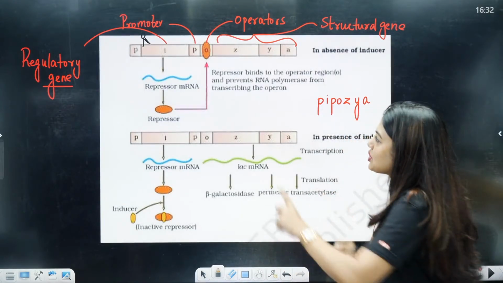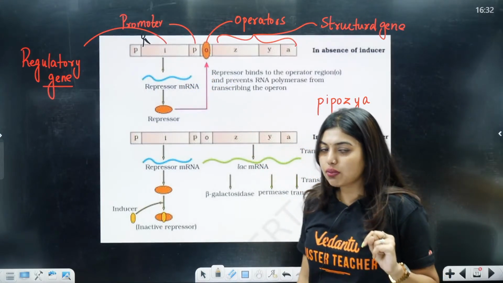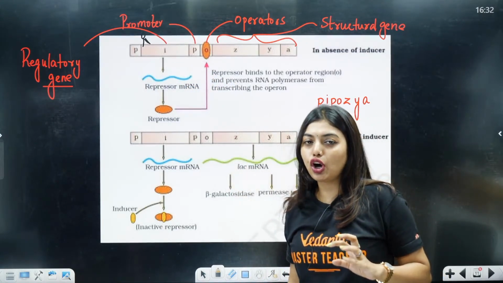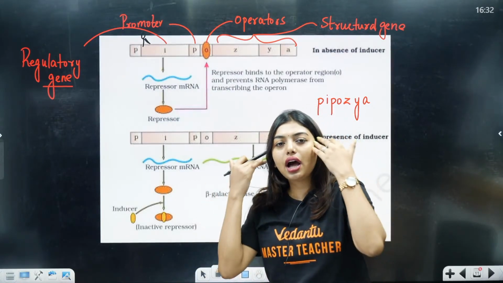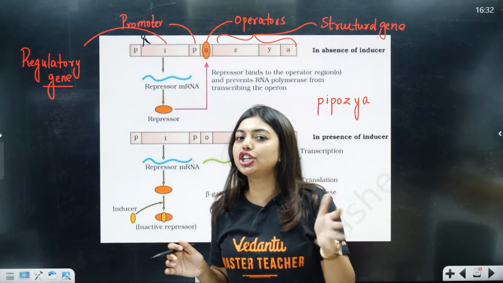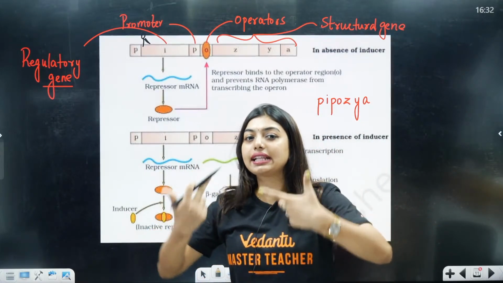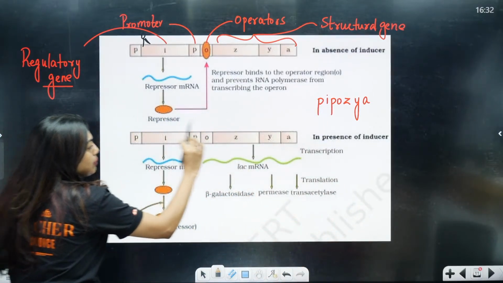So what is going to happen, students? RNA polymerase, which is going to come, will not be able to cross. Why? Because the repressor has gone and bound with the operator, and ZYA is not releasing any enzymes as well. Now RNA polymerase will be like, you know what, transcription will not happen, the gene got switched off. Now second scenario, okay, second scenario, what is going to happen? This is again Pippo ZYA.